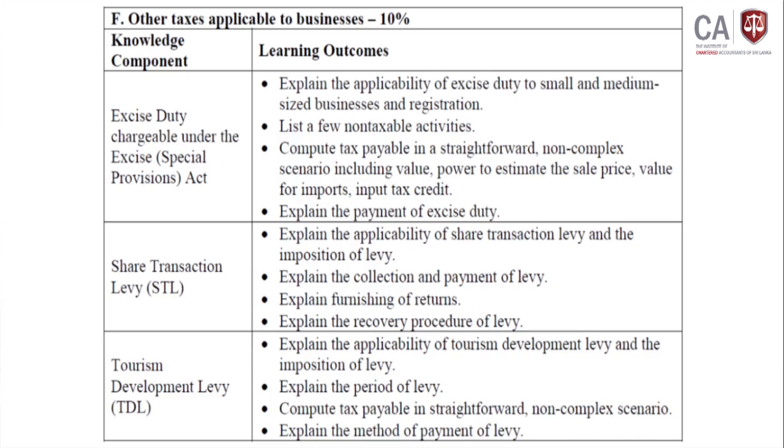Third, the computation of tax liability based on non-complex scenarios. The last one is to explain the method of payment of the levy. Those are the components of knowledge and the learning outcomes.